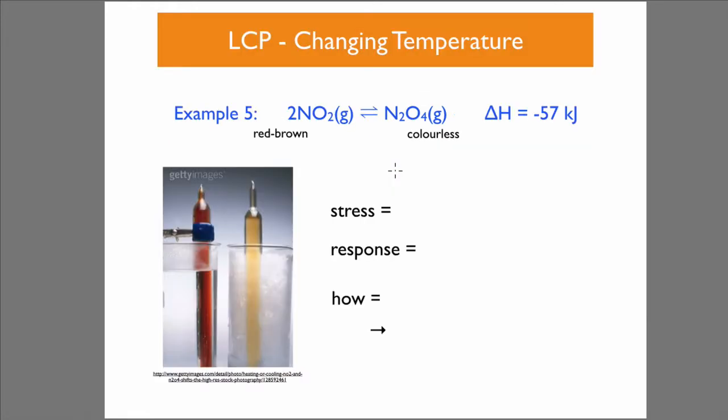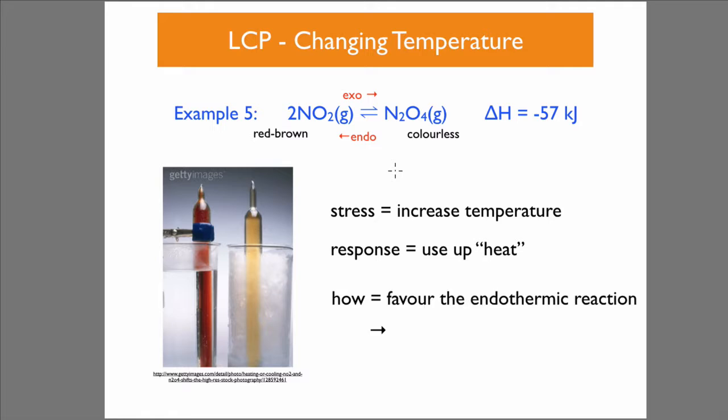Example 5, nitrogen dioxide going to N2O4. I'm going to change the temperature here. It's exothermic that way. Endothermic would be the reverse reaction. If we would increase the temperature, the response would be to use up the heat, try and decrease that temperature. So it would favour the endothermic reaction. So the reaction would shift to the left, you get more nitrogen dioxide.